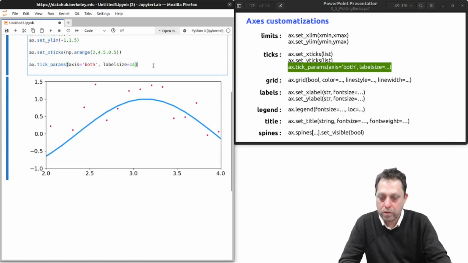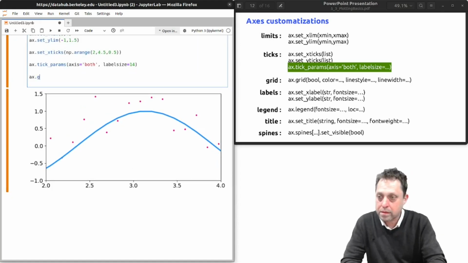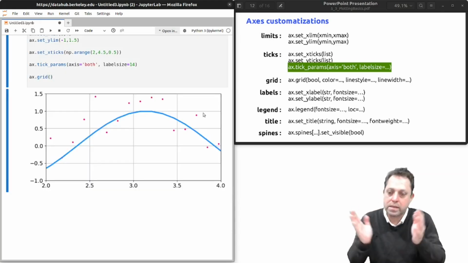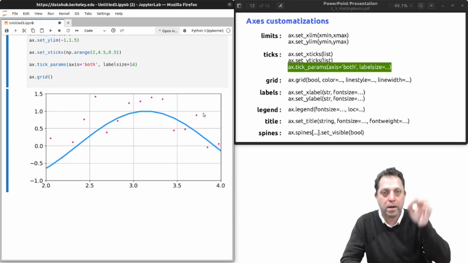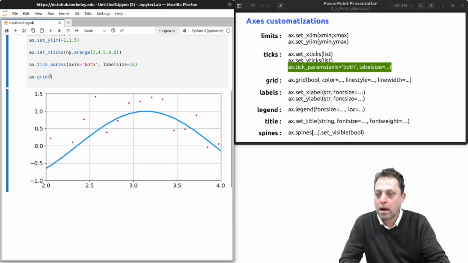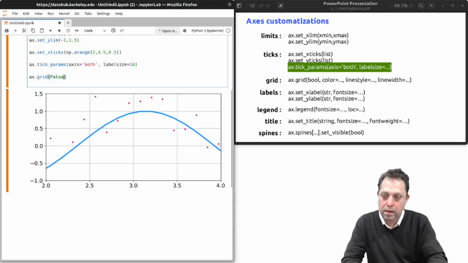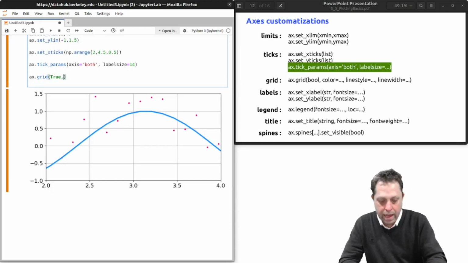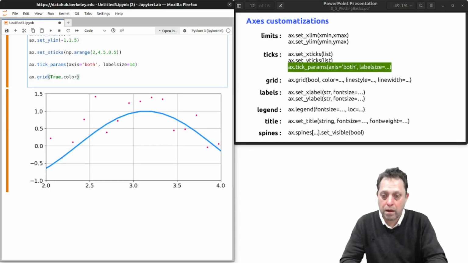Next thing we can do is add a grid. If I just call grid, that's going to add a plain grid at the points of the ticks. I can use this Boolean to turn off the grid or to turn it on. And then I can set the color of the grid. I'm going to set this one to aquamarine.